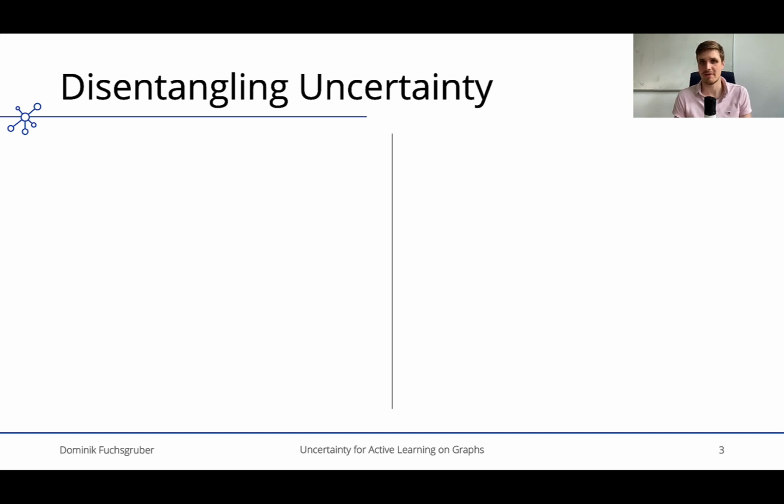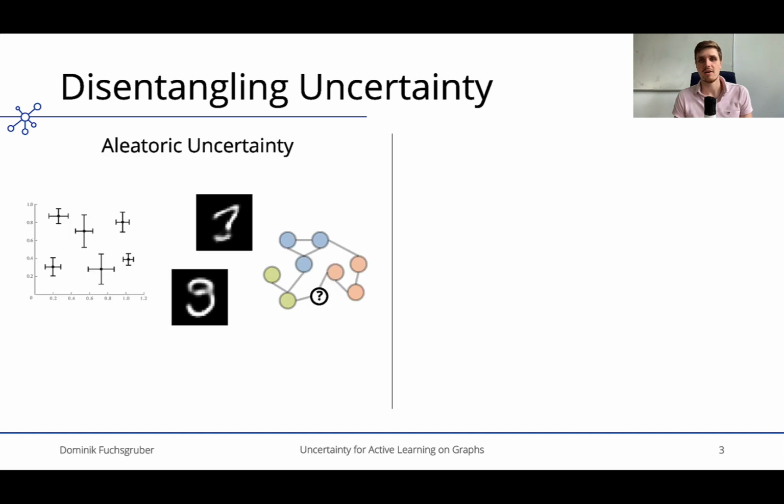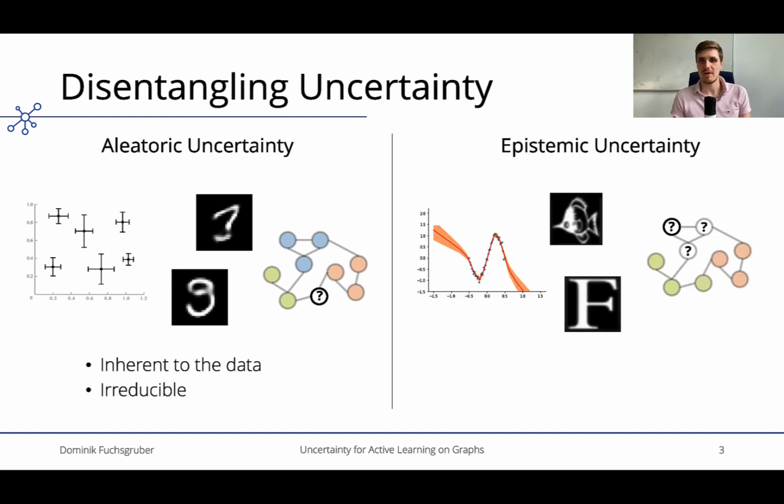The total predictive uncertainty of a model is typically disentangled into two facets. On the one hand, there is aleatoric uncertainty, that is inherent to the data. Examples are measurement errors or label ambiguities. It cannot be reduced in general. On the other hand, there is epistemic uncertainty. It originates from a lack of knowledge, such as unseen novel classes or insufficient data in general. It can be reduced by, for example, acquiring additional training examples.